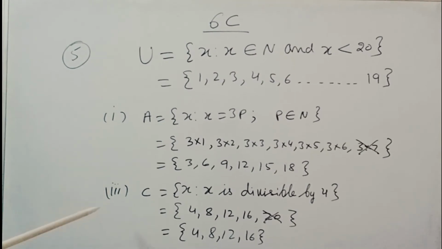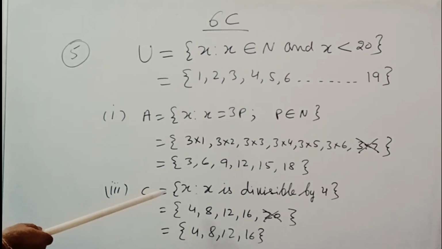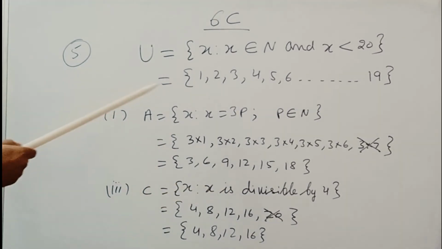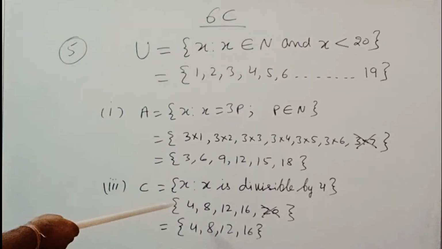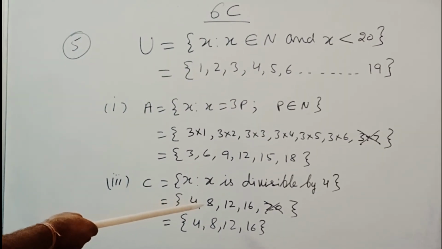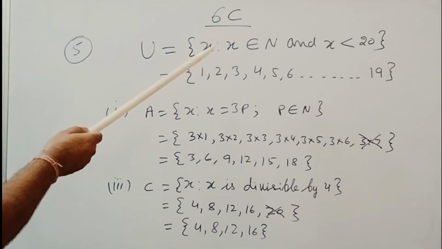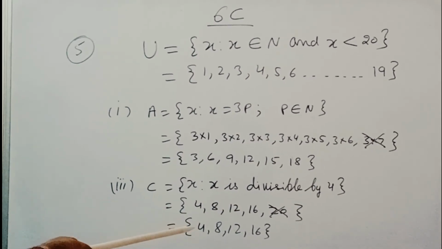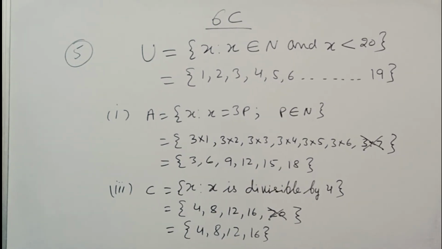I am taking one more part of this same sum, the third part, that is C. The condition is that x is divisible by 4. So we will find the numbers that are divisible by 4 in the universal set, which are 4, 8, 12, 16, 20. But 20 is not in the universal set, so we will not take 20; we will take 4, 8, 12, 16. In that manner you will do sum number 5.